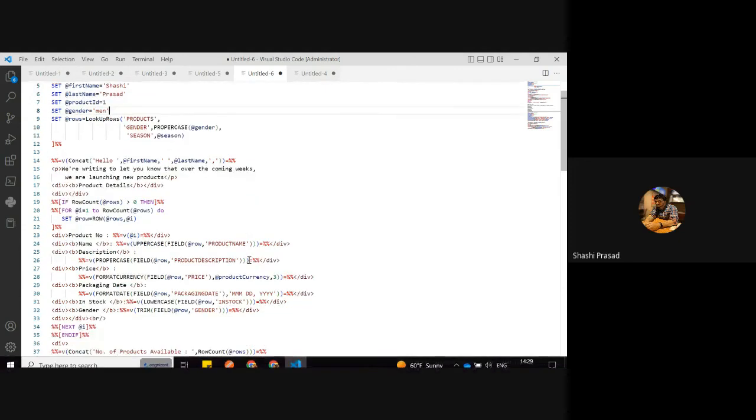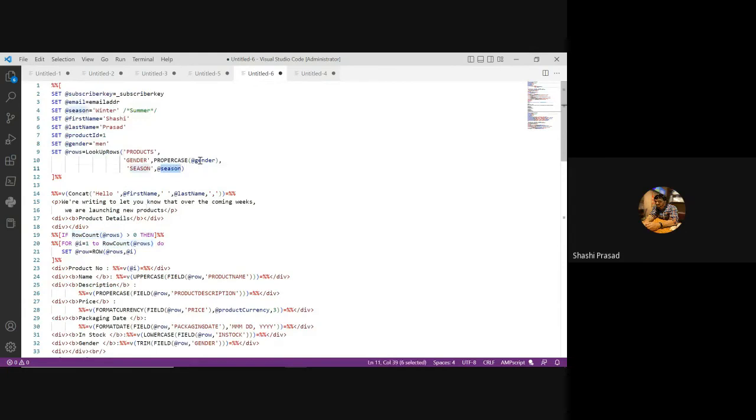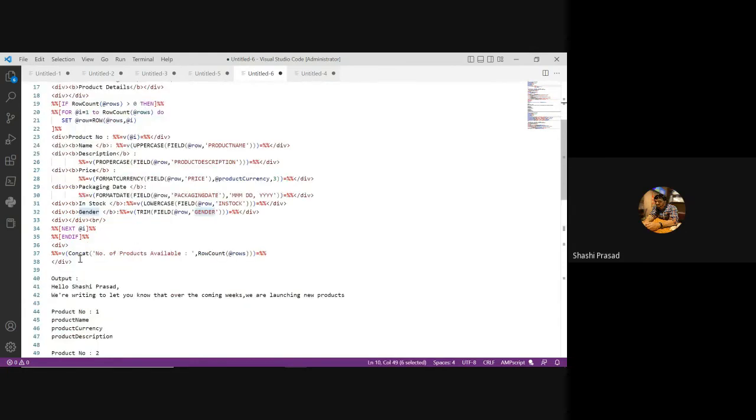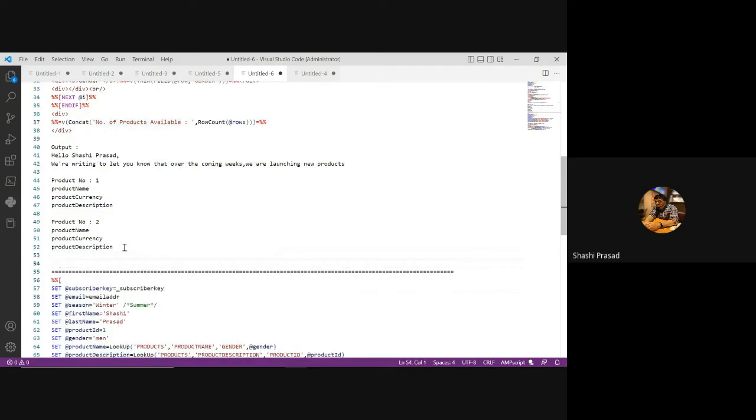Now you see, I also added one more line saying number of products available. The number of products available is the row count of those rows. So if this function, based on gender and season, returns true, it will say number of products available equals 2. So it will also return another line at the end, saying number of available products 2. I'm printing this as well.